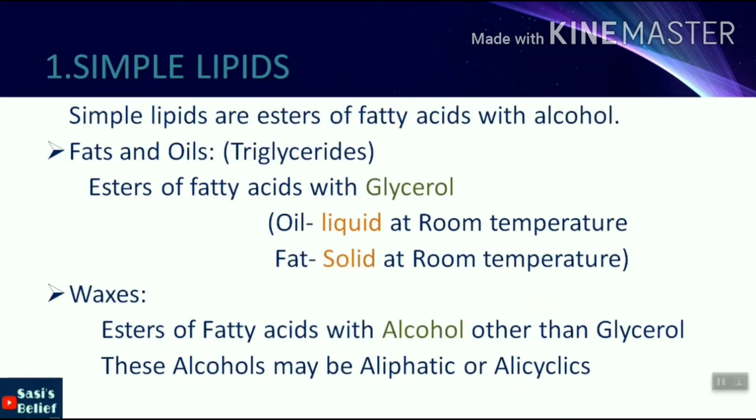Simple lipids are esters of fatty acids with alcohol. There are two types of simple lipids, that are fats and oils as well as waxes. Firstly, we will see about fats and oils. Fats and oils are also known as triglycerides. These are esters of fatty acids with glycerol. The main difference between fats and oils is their nature at room temperature, where oils are liquid at room temperature, fats are solid at room temperature. Waxes are esters of fatty acids with alcohol other than glycerol. These alcohols may be aliphatic or alicyclic.